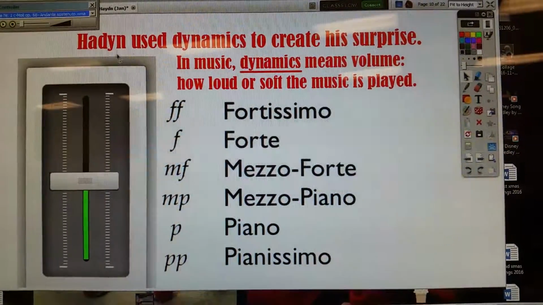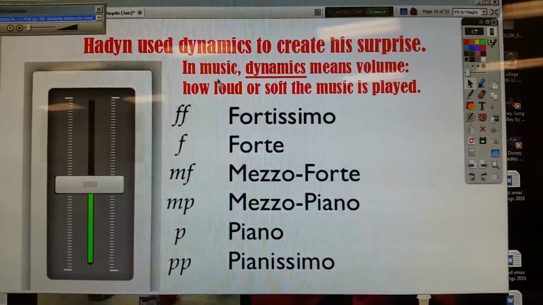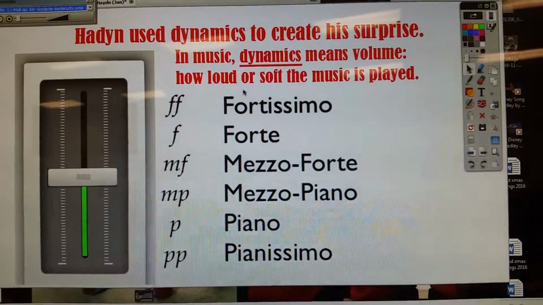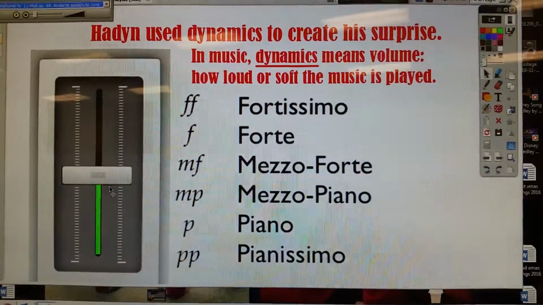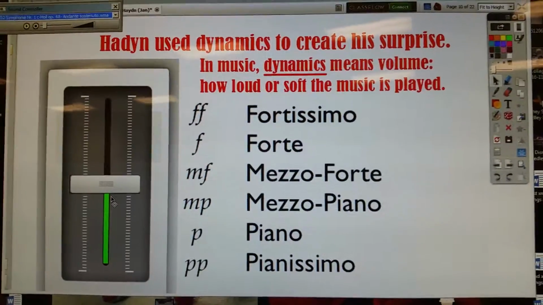Have him read it out loud. Haydn used dynamics to create his surprise. In music, dynamics means volume, how loud or soft the music is played. So this is a little sound controller over here. It's not really. It's just a little doodle that I came up with, but whatever.